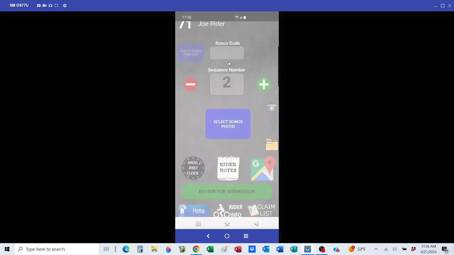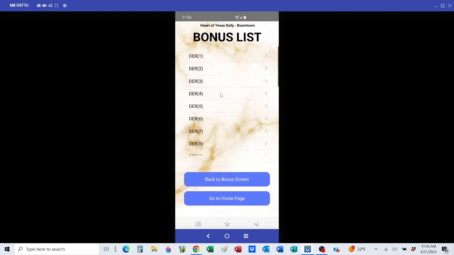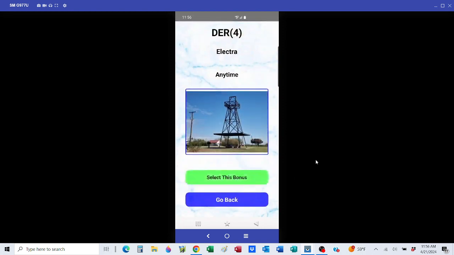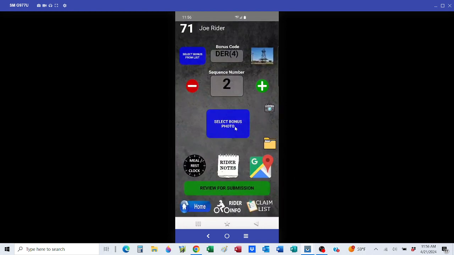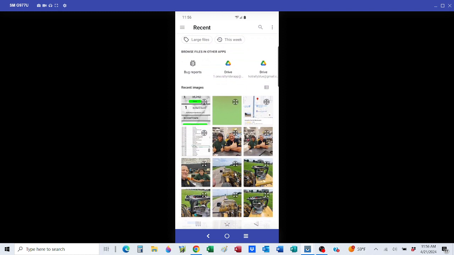Okay, select a bonus. Select a picture. I'm not even sure what all this stuff is, guys. What is that? Taking pictures of stuff on the side of the road.